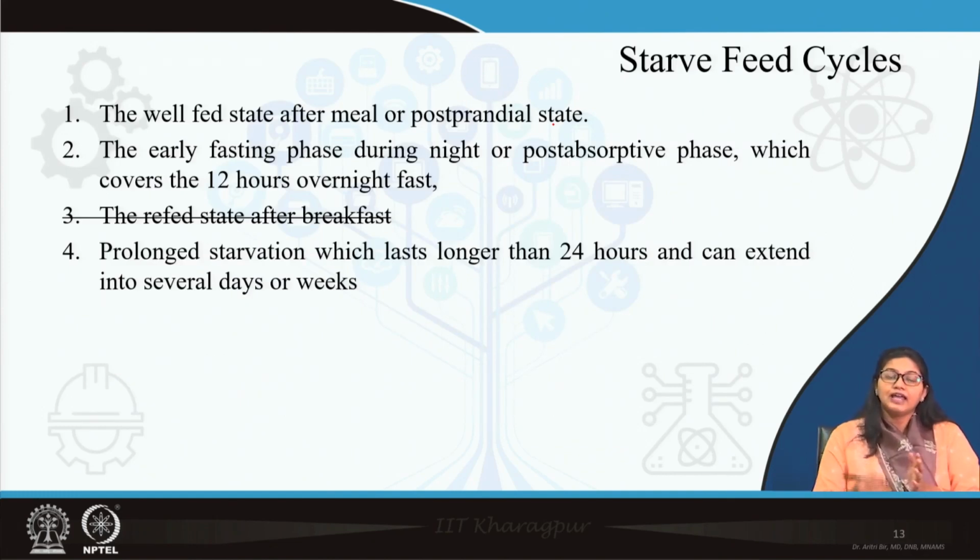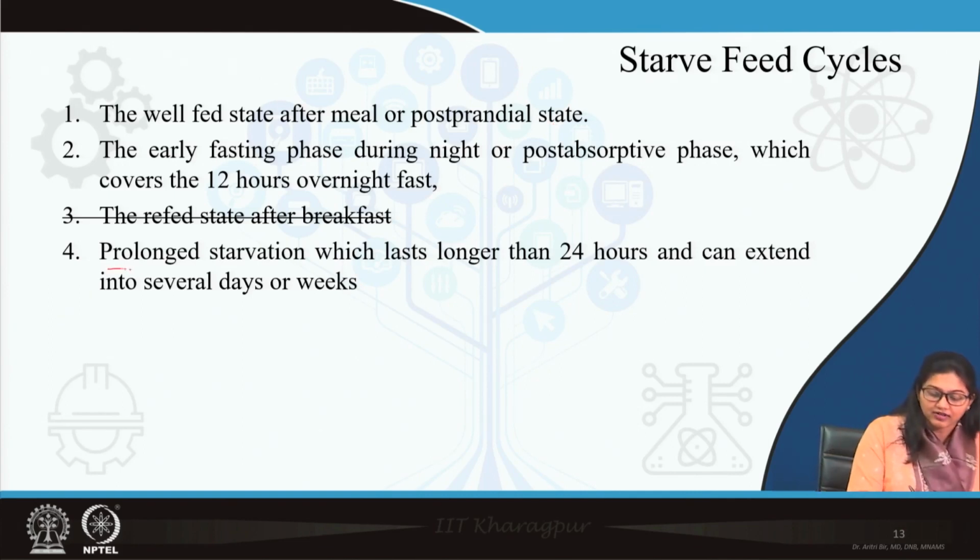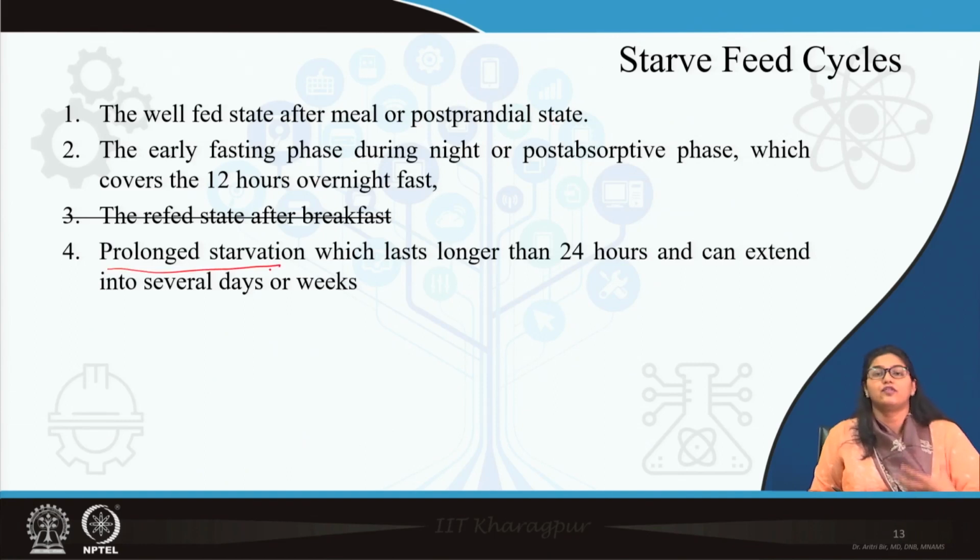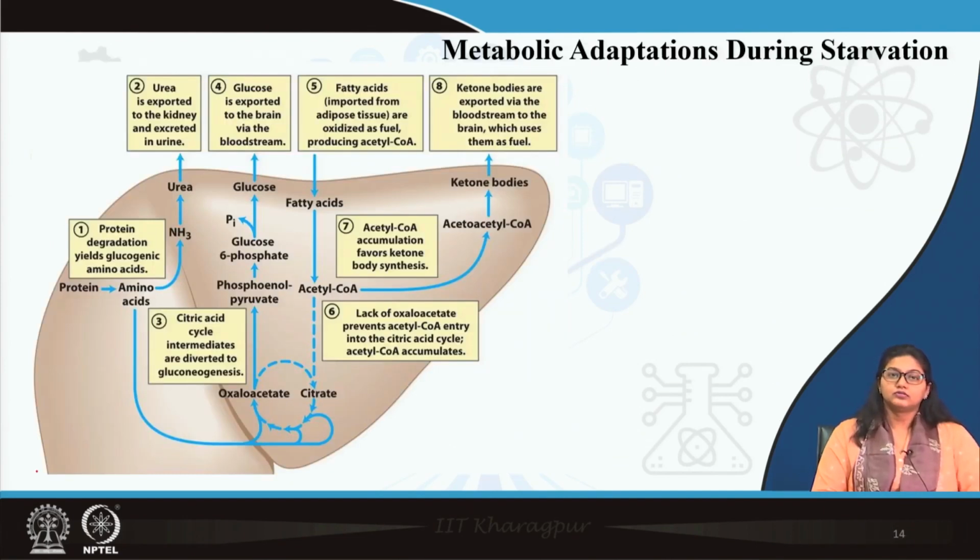Now, if instead of the refed cycle, the body prolongs its starvation, which occurs during fasting for 2 to 3 days, 4 days or more, that is, if starvation is prolonged for longer than 24 hours, then starvation proper starts, and that is the exaggerated form of the early fasting phase. Now, let us see the different changes which occur in starvation, which differ from the early fasting phase. These are the metabolic adaptations which occur during starvation.